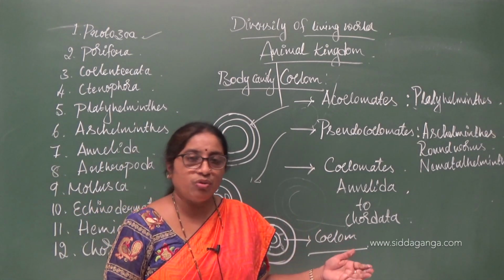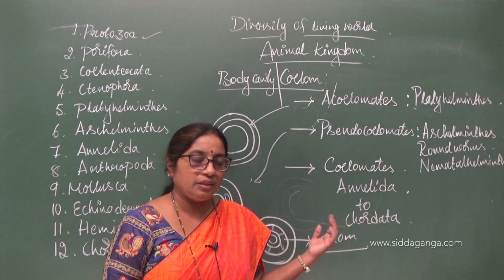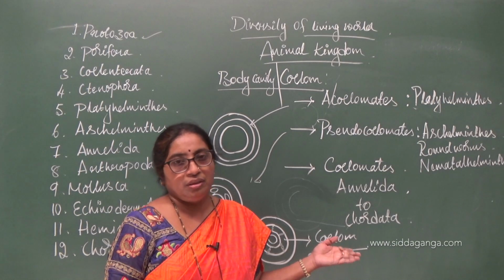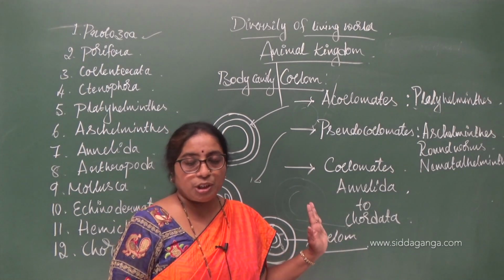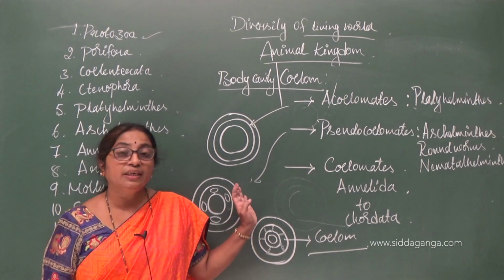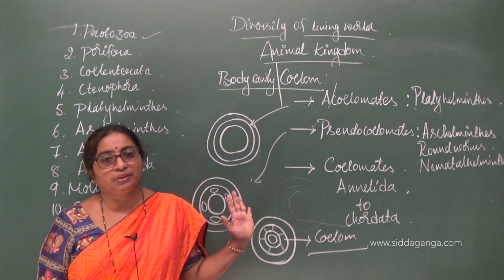In the next class we will be discussing the remaining salient features like habitat, notochord, segmentation, then the classification based on body temperature, and even the development of the organisms.